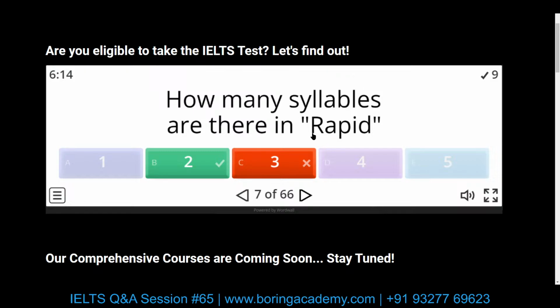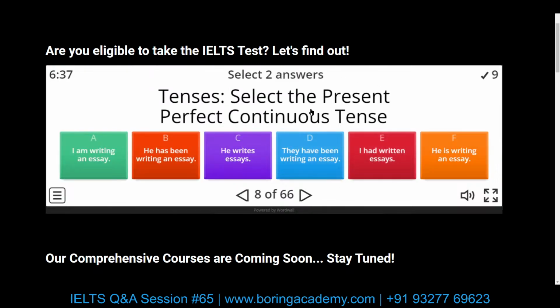The reason I've added syllables is because when it comes to syllables, you should emphasize the last syllable. For instance, if you're talking about a noun, pen is a singular noun, pens becomes the plural noun. So the last syllable is important for speaking. It's okay if you're not able to count the number of words. Even I'm not able to do that. But you should be aware of the rules. These rules are mandatory.